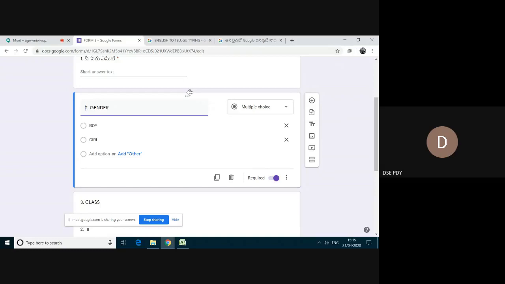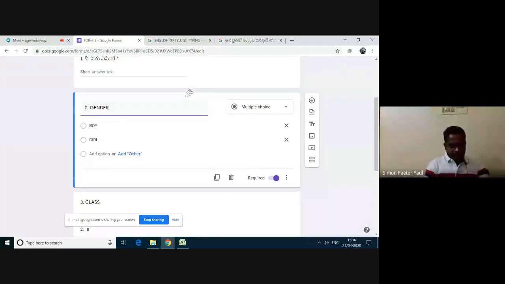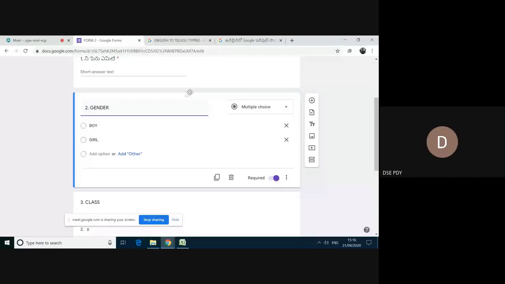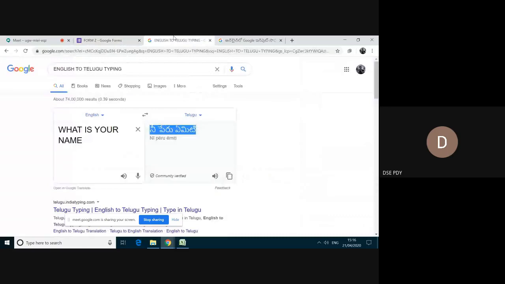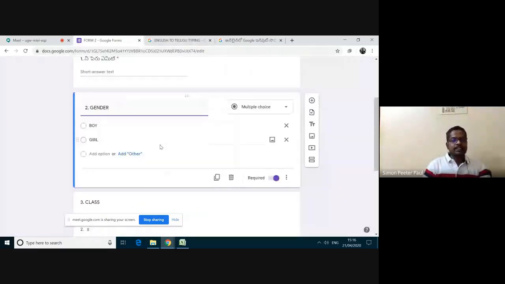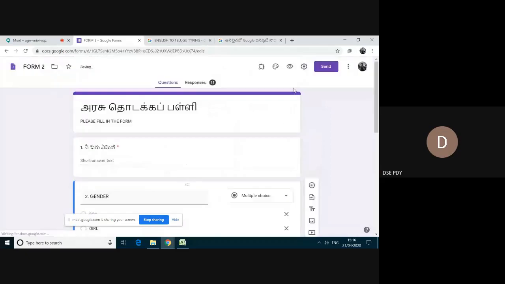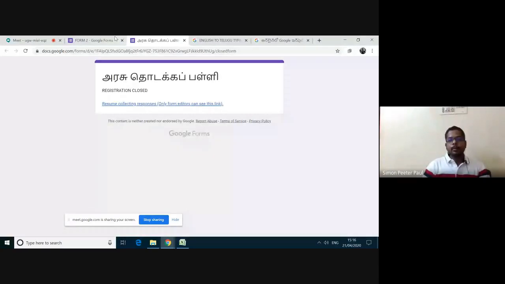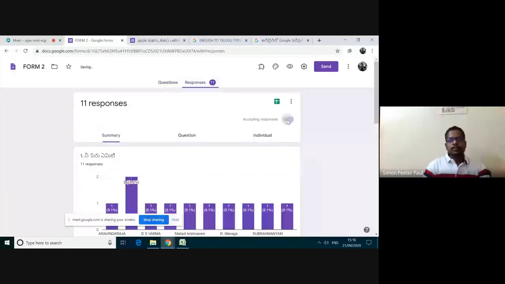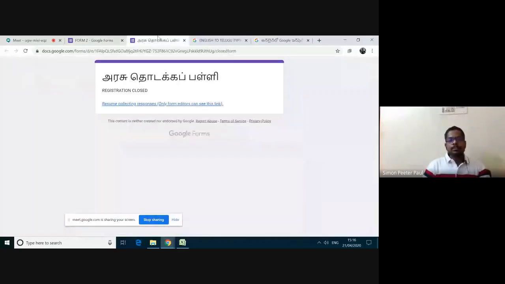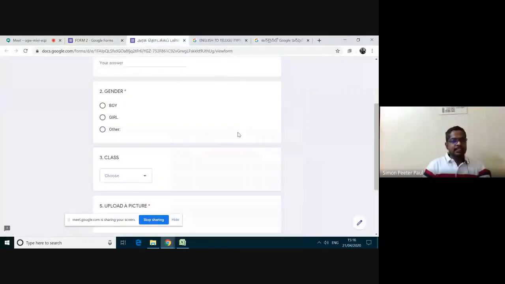One more question. In adding others, is there an option? In multiple choice, the other choice is there. When we make others, what should they mention? I'm clicking here, other. I'm going for preview. Okay, I have closed it. I'm opening the responses again. Let me reload it. See here, I'm selecting here and then I can type. Here I am just giving an example for the question.